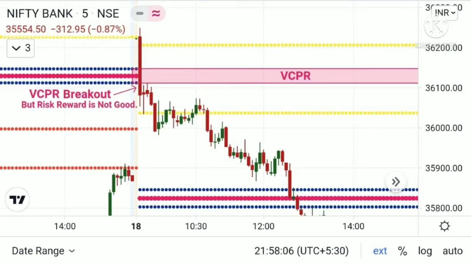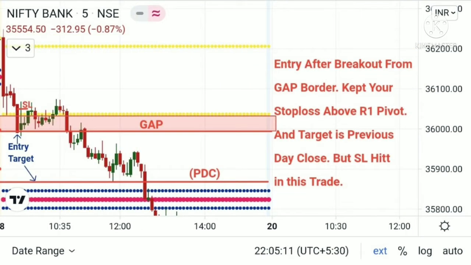And the next is 18th August Bank Nifty chart. First trade in Bank Nifty is Virgin CPR breakout, but risk reward is not good, so don't take that trade. And the second trade in Bank Nifty is entry after breakout from gap order. Keep your stop loss above R1 pivot and target is previous day close, but stop loss hit in this trade.